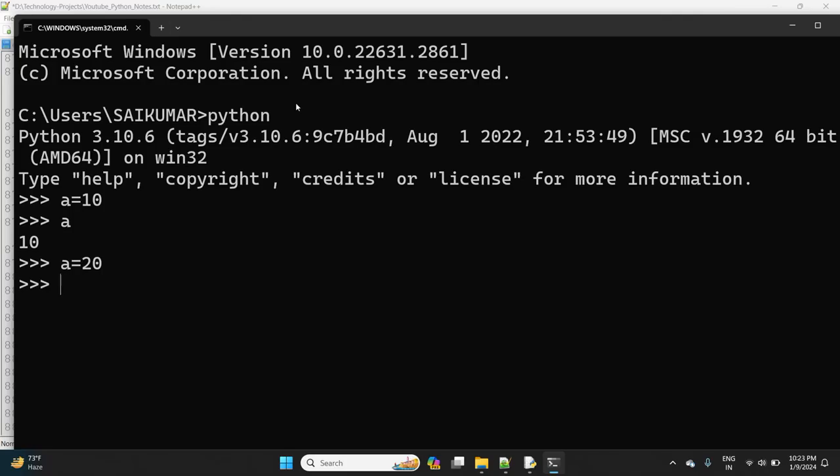When a is equal to 20 is executed by the Python interpreter, the moment it is executed, now a is pointing to the 20 object and the 10 object does not have any reference. Now 10 is not pointing to any variable. When I type a, it will show 20.